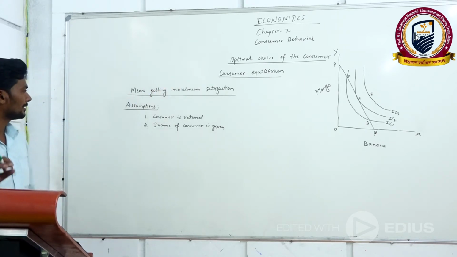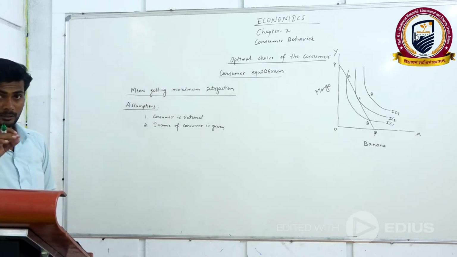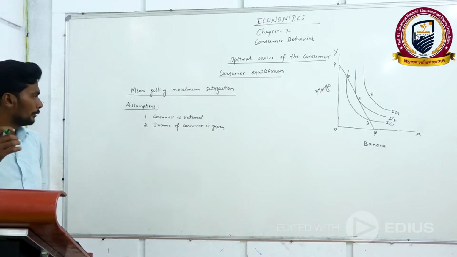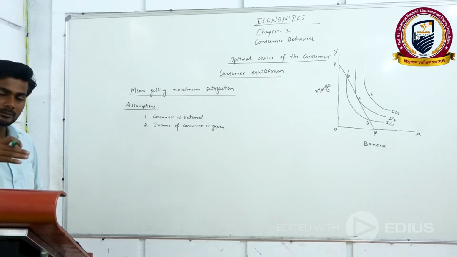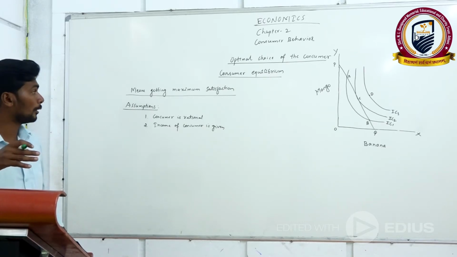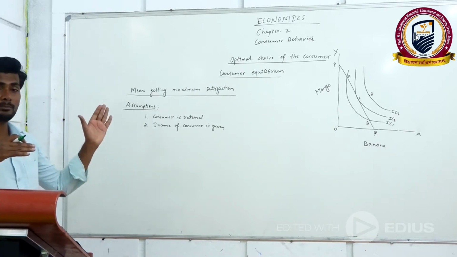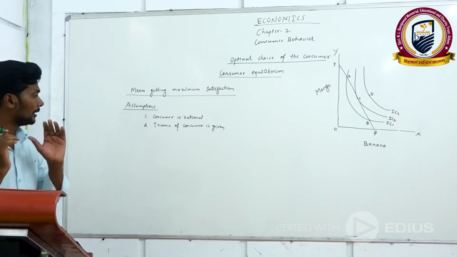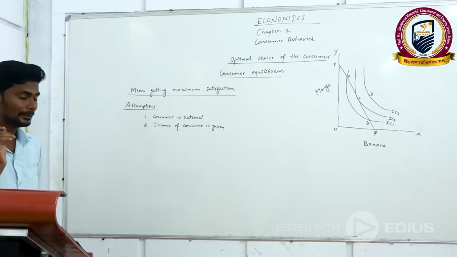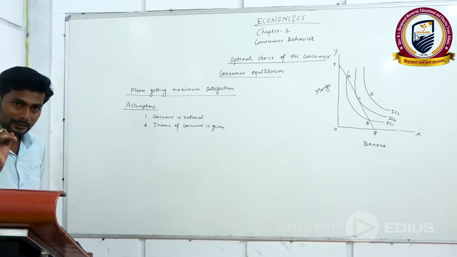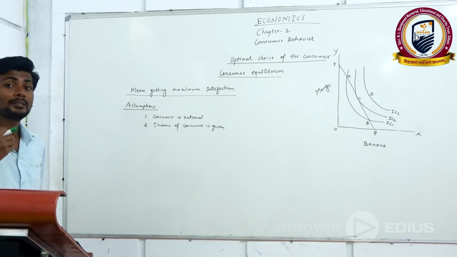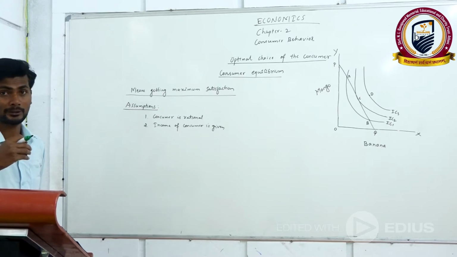Okay. So what does it mean that the consumer is rational? Rational means awareness. The consumer knows what he is doing. He has an idea about his decisions. He knows how to get maximum satisfaction by consumption of goods and services. Whatever the amount of income he has, he exactly knows how to get maximum satisfaction.